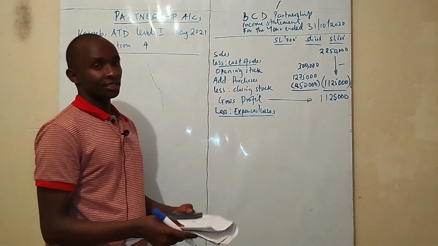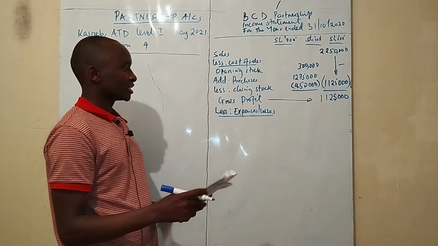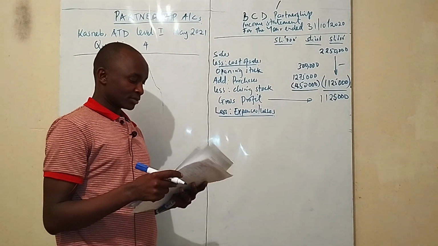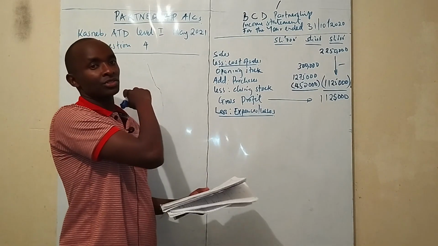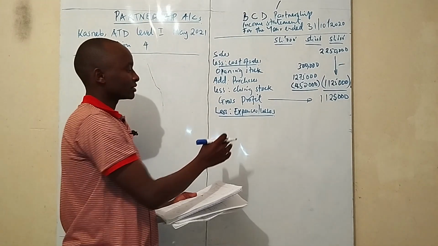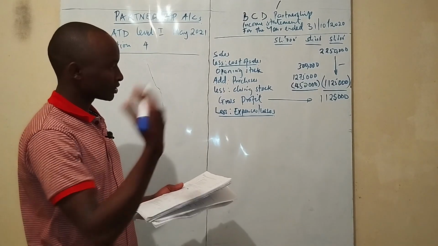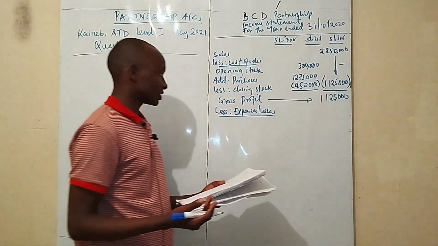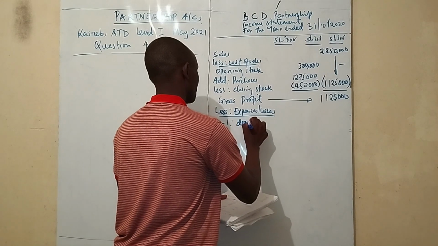So, ladies and gentlemen, before you go to the trial balance looking for these expenses, it is advisable that you start with the workings that we had done. The main reason we are doing the workings before is so that we transfer the correct figures here into the expenses and losses, and also others will go to the balance sheet. So the working number 1 was on depreciation.